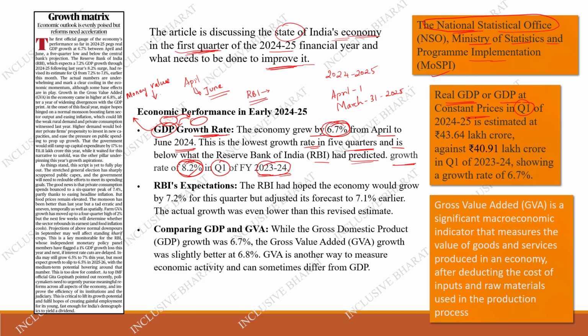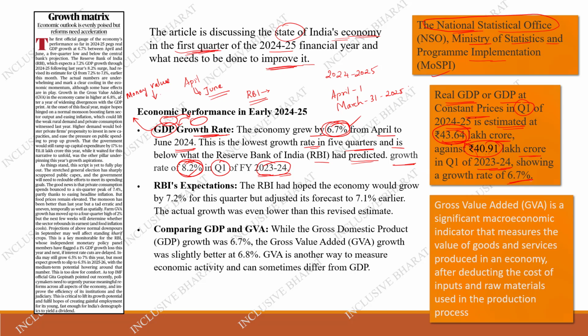If you see the real GDP, or the GDP at constant prices, as we call it, in the first quarter of 2024-2025 it is estimated at 43.64 lakh crore against 40.91 lakh crore in quarter 1 of 2023-2024. Last year the total GDP count was 40.91 lakh crore, and this year it is 43.64. It is an increase, but not as much as expected. It is only 6.7% increased.